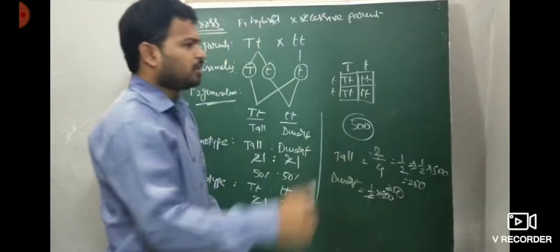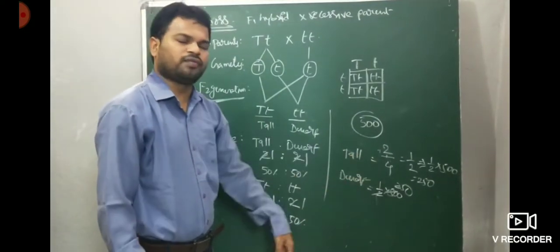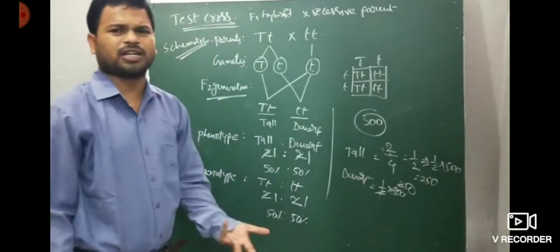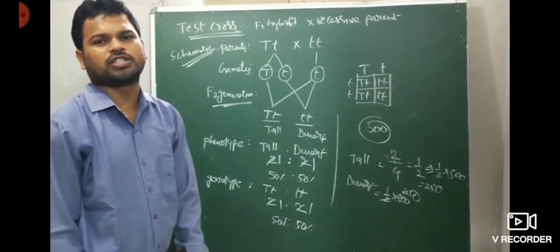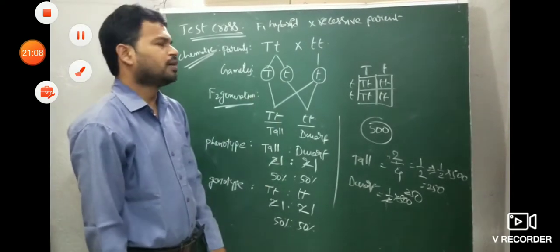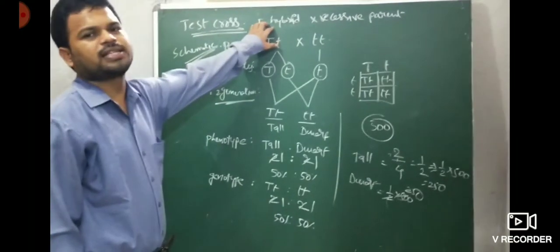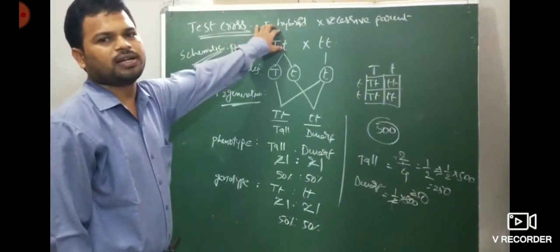So how many tall and how many dwarf plants in the test cross? Tall plants are 250 and dwarf plants are 250. Simple. A test cross means the ratio is 1:1, or 50:50 in percentage. Test cross means F1 hybrid crossed with a recessive parent. So this is the definition.